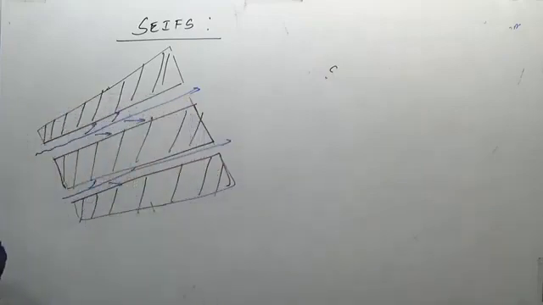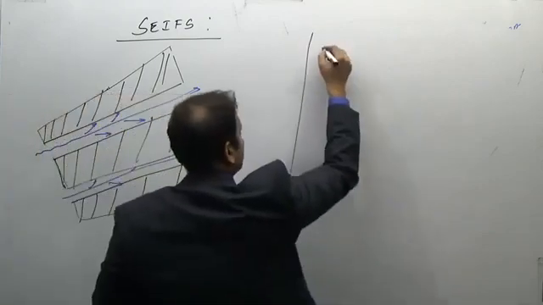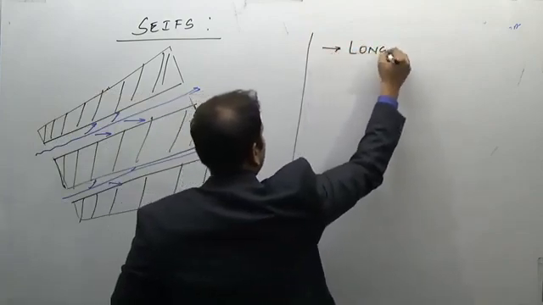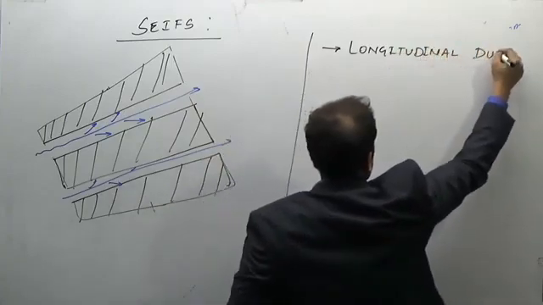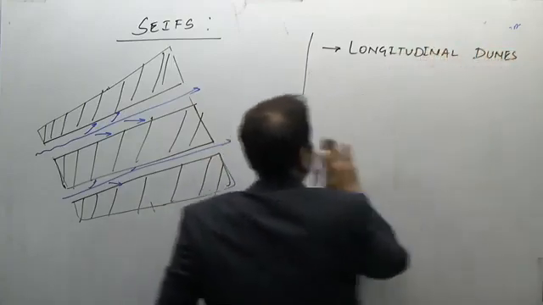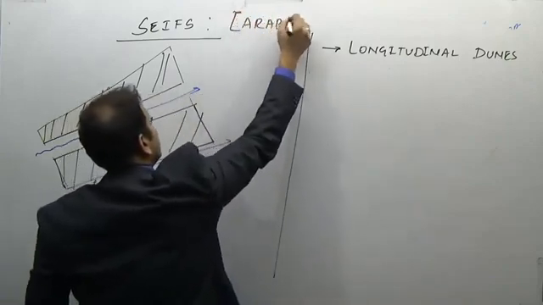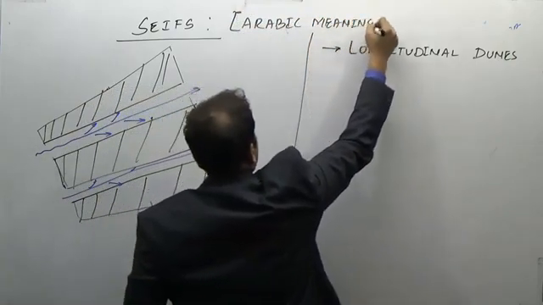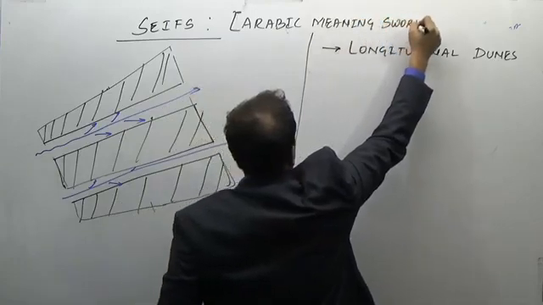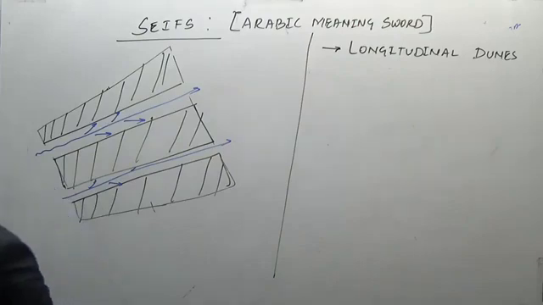So what are the seifs? These are longitudinal dunes.